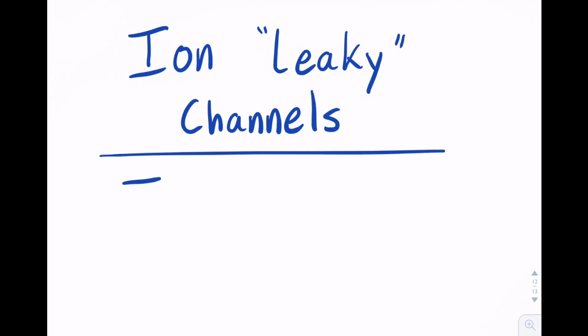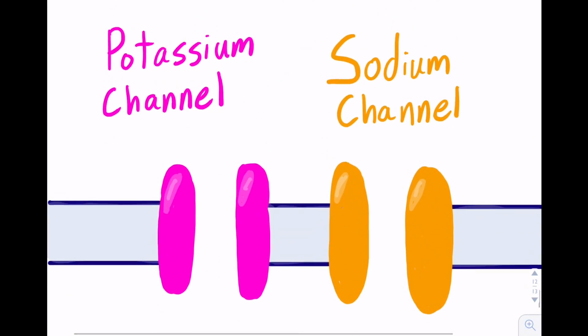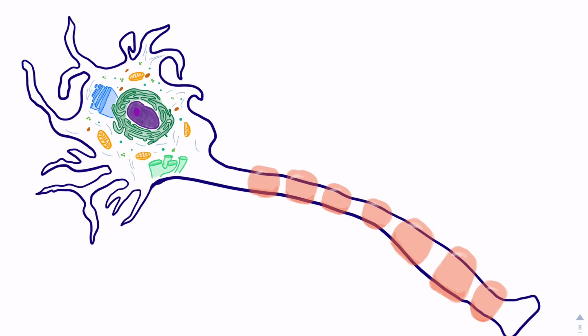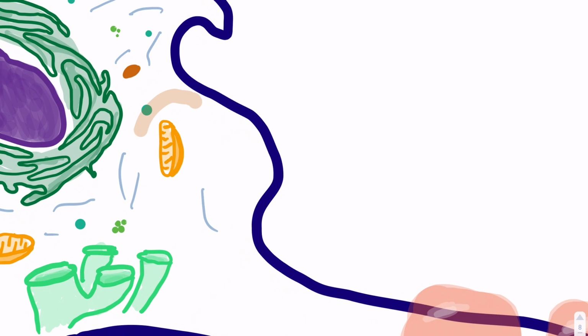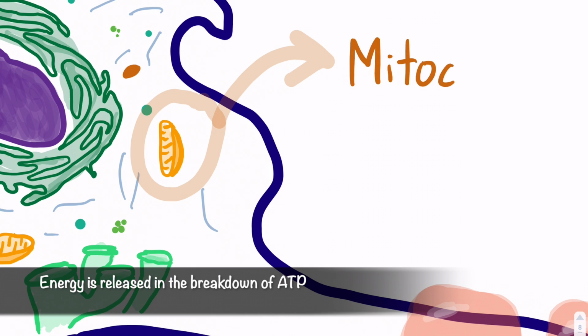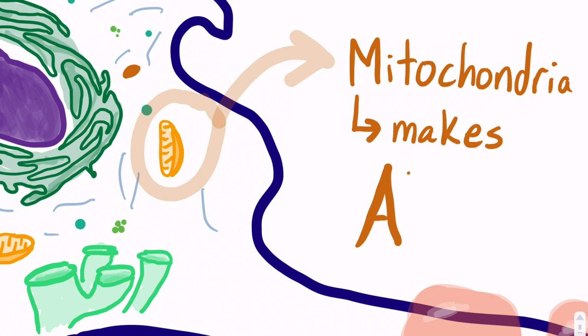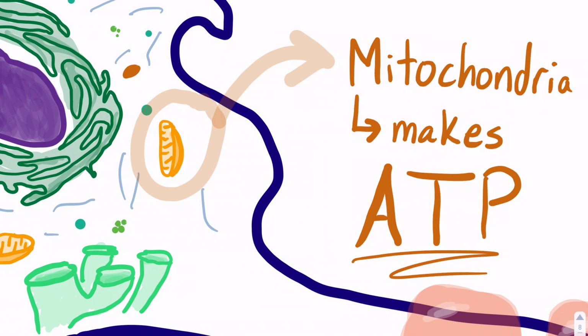Within the membrane, there are various passageways to create a flow of ions in and out of the cell when it is at rest. The two important channels are ion leaky channels and ion pumps. Potassium channels and sodium channels are separate, and they are each made up of 4 to 6 proteins, which assemble to form a pore. Ion pumps are enzymes that use energy to transport a specific ratio of ions across the membrane in each direction. This energy is released in the breakdown of ATP, which is produced in the mitochondria, the area of cellular respiration. ATP, adenosine triphosphate, is the energy currency of the cell, and it fuels many biochemical reactions.